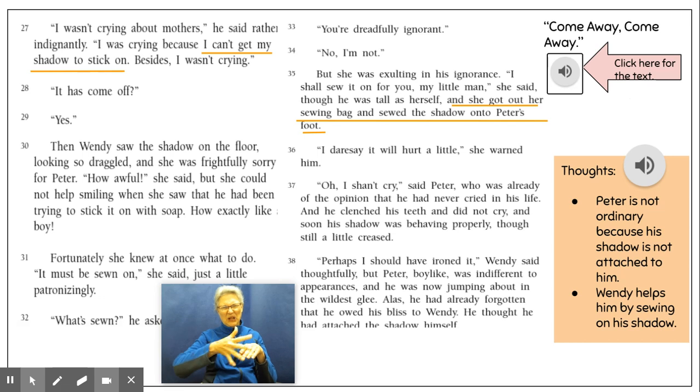Perhaps I should have ironed it, Wendy said thoughtfully. But Peter, boy-like, was indifferent to appearances, and he was now jumping about in the wildest glee. Alas, he had already forgotten that he owed his bliss to Wendy. He thought he had attached the shadow himself.